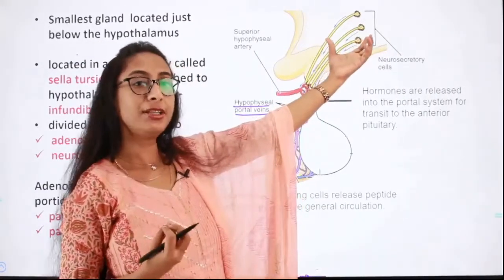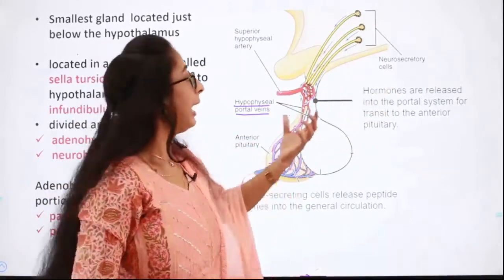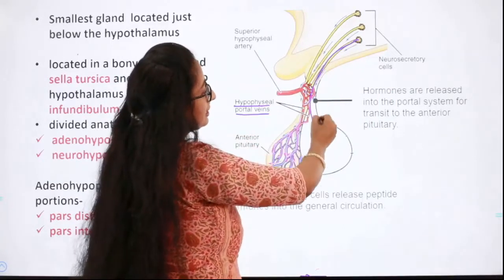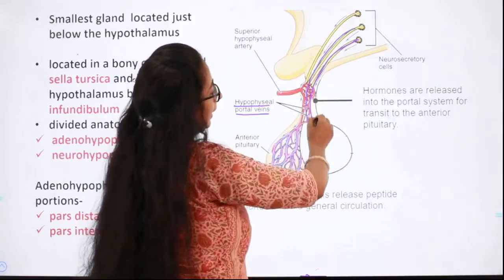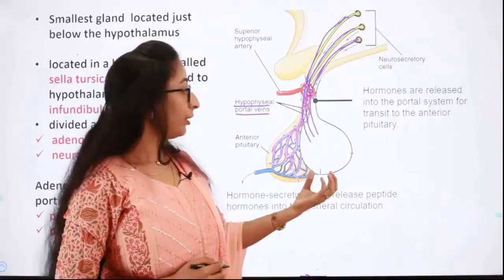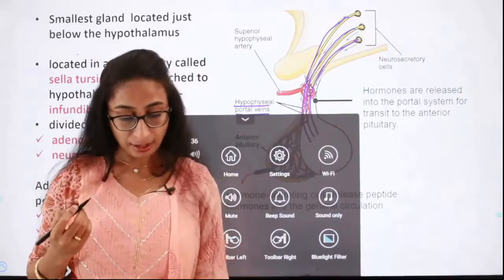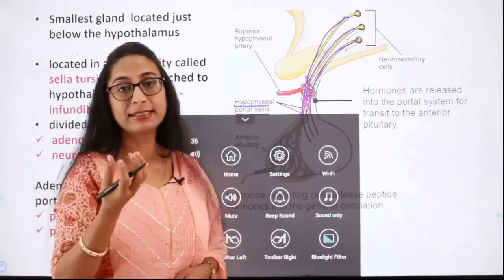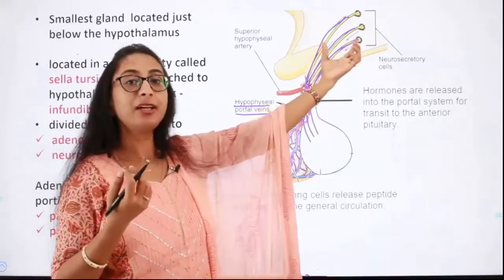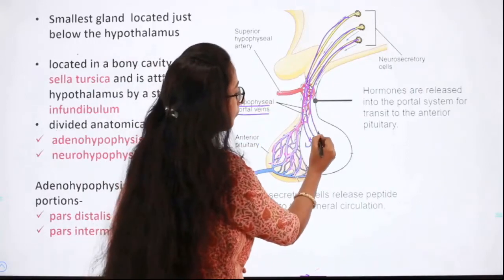These neurosecretory cells secrete hormones called neurohormones, and the axons of these neurosecretory cells end in this posterior pituitary. So in these axon terminals there are vesicles. In these vesicles the hormones which are synthesized and secreted by the neurosecretory cells are stored.